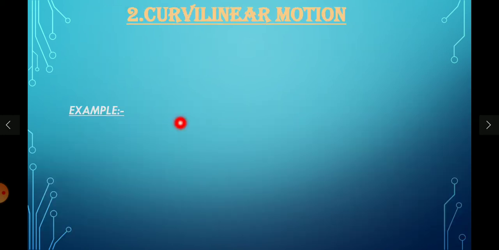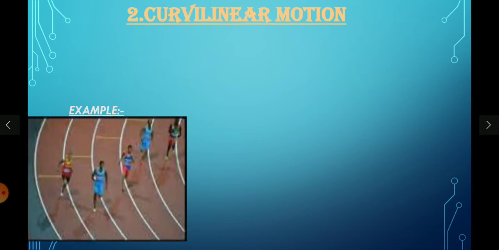motion is curvilinear motion. You can observe in this picture. You have seen the Olympic race or the race which will be conducted in our schools and colleges, and that is 100 meters, 200 meters, and 400 meters. We have seen our race track is curved like this.